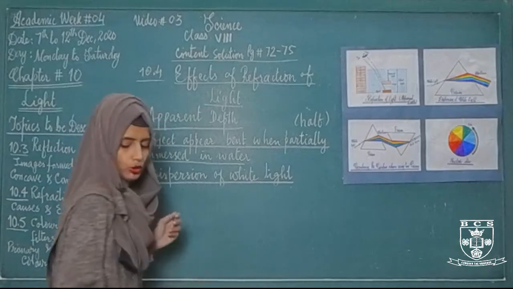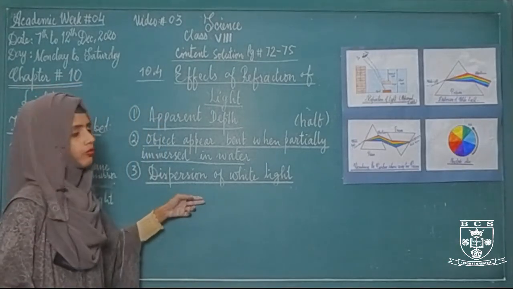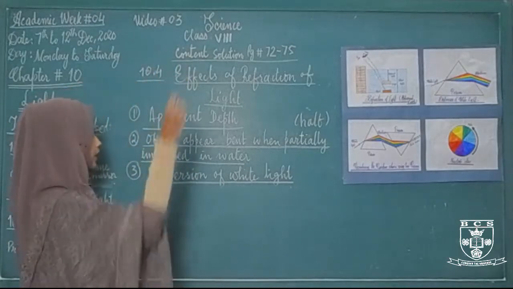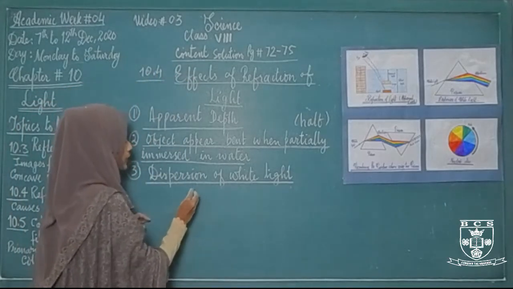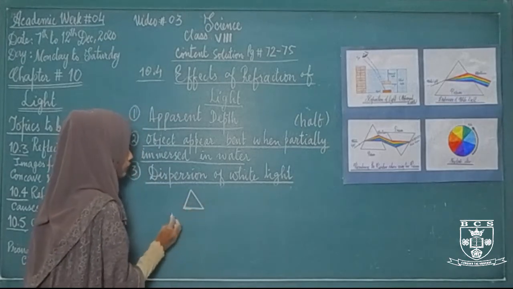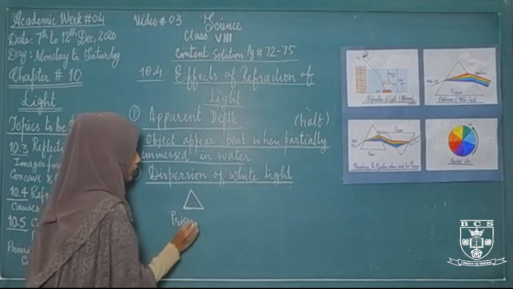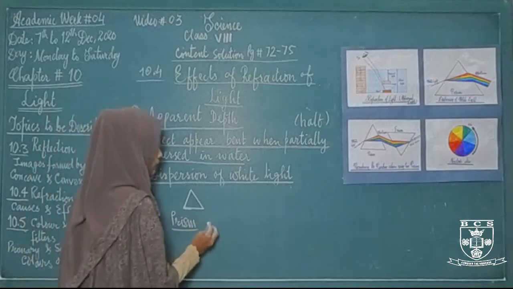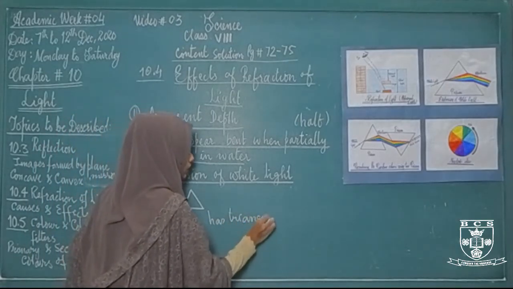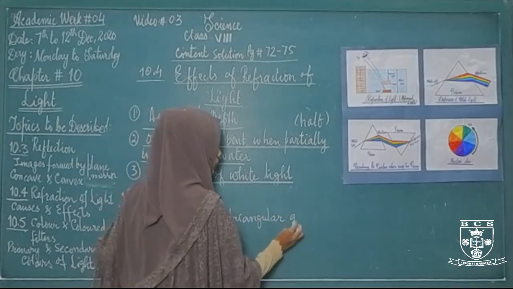If you want to observe the dispersion of white light into 7 different colors, then there is an optical instrument that is called a prism. This is an optical instrument which we call a prism, and a prism has a triangular geometrical shape.